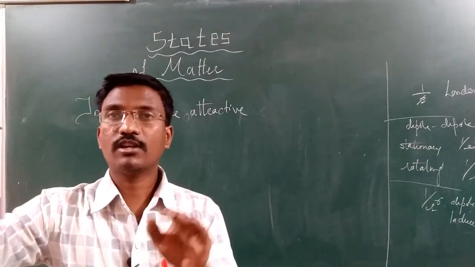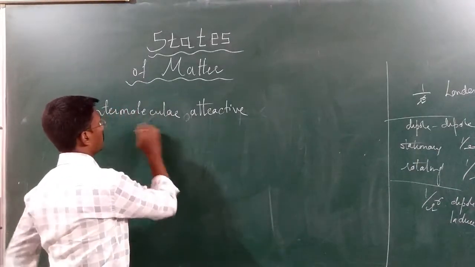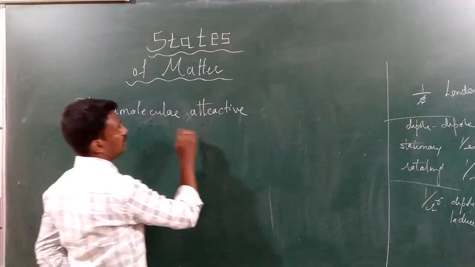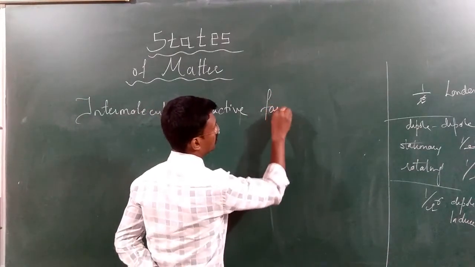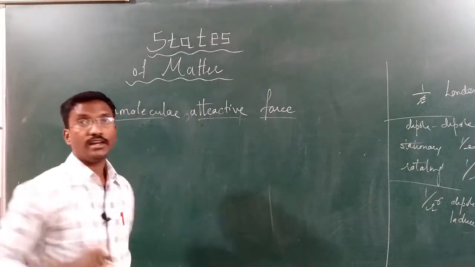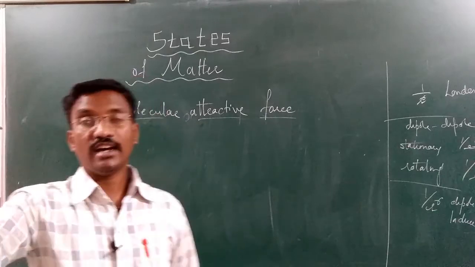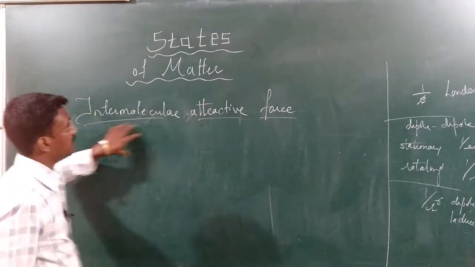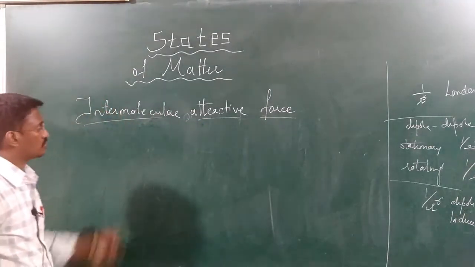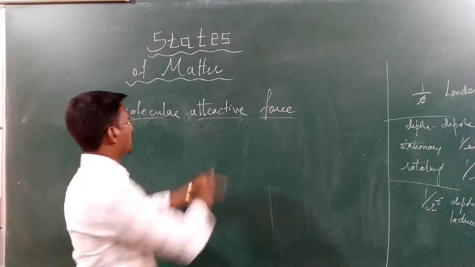Actually, in intermolecular force we are going to discuss only the attractive forces. For that reason we call them intermolecular attractive forces. It will help you to understand the further definitions of solid, liquid, gases. That's why I am writing attractive between this intermolecular force. Here, intermolecular force or intermolecular attractive force, it is the same.